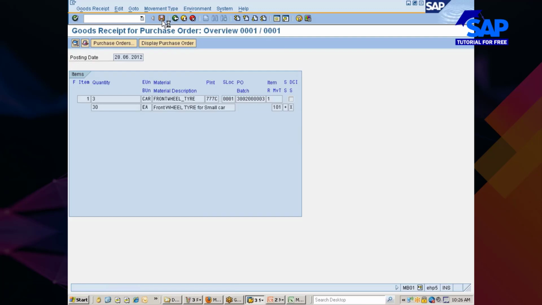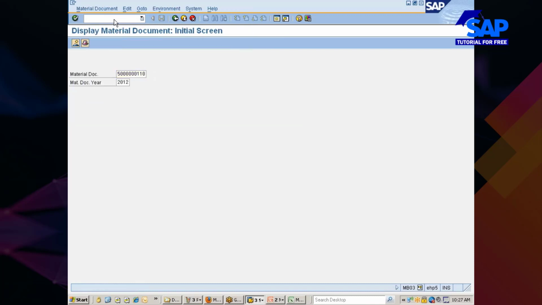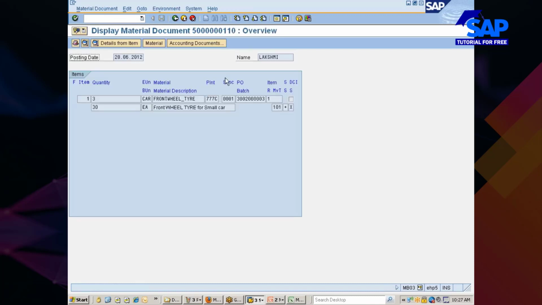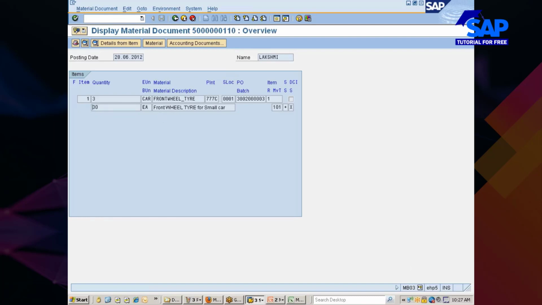You have seen complete reversal using the 102 movement type. Now let me show you, out of 30, this is MB03, the document that you see here. MB03 is meant for displaying the material document posted. Out of this 30, assume 5 are damaged material. I wanted them to be sent back to the supplier. How do I do it? Only 5.